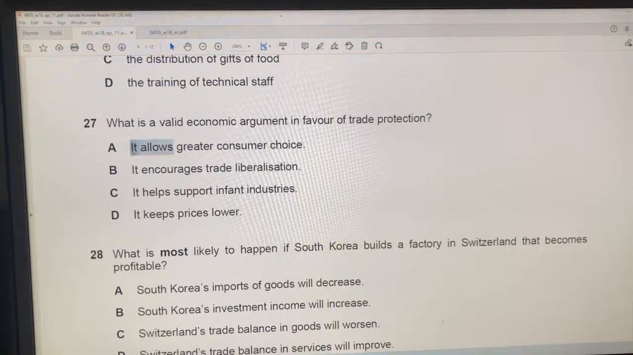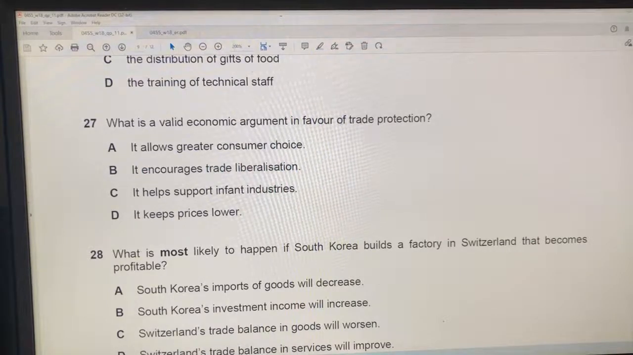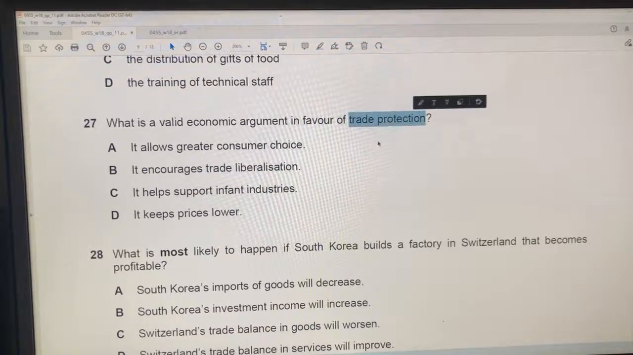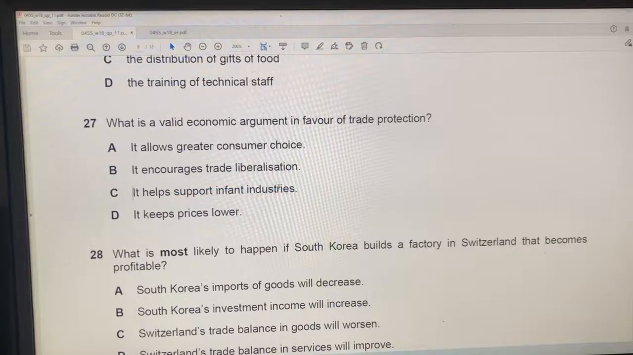A says it allows greater consumer choice. No, trade protection will restrict imports, so that will reduce consumer choice. A cannot be true. B says it encourages trade liberalization. Well, no, trade liberalization is the opposite of trade protection. So, no. C, yes. Trade protection helps support infant industries.